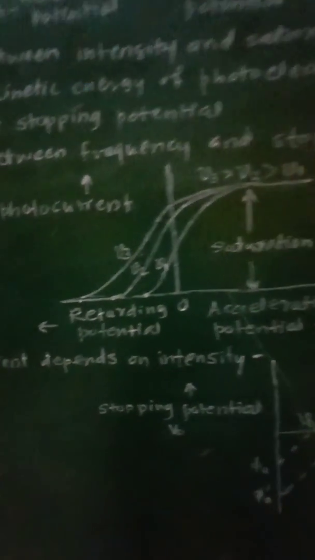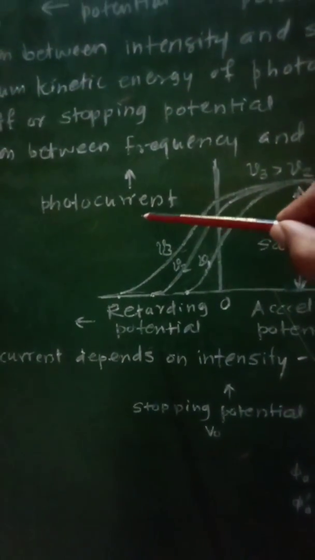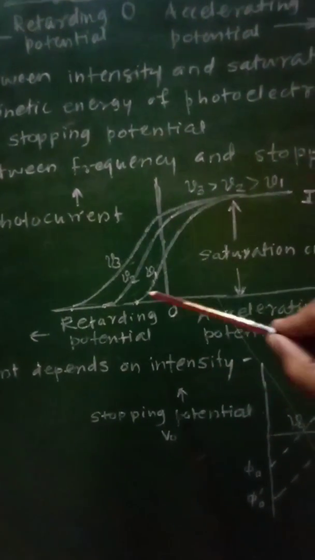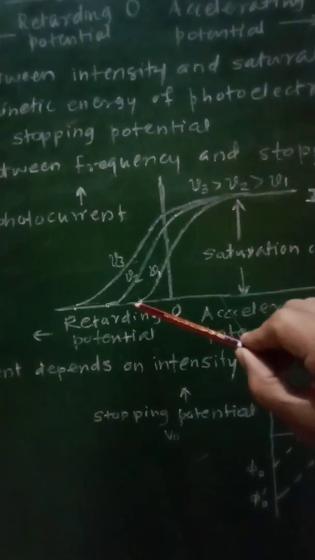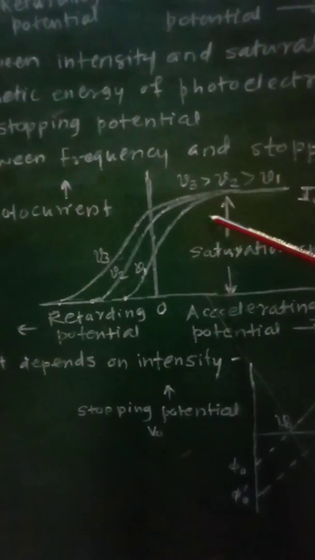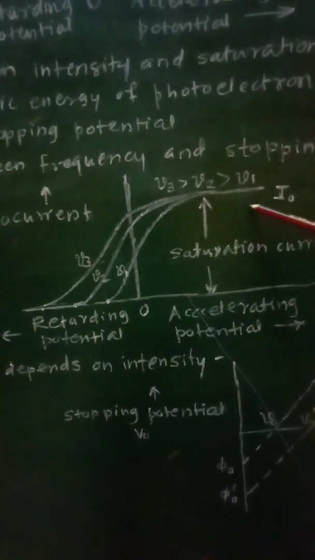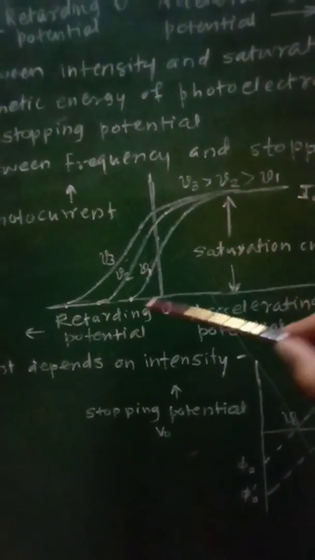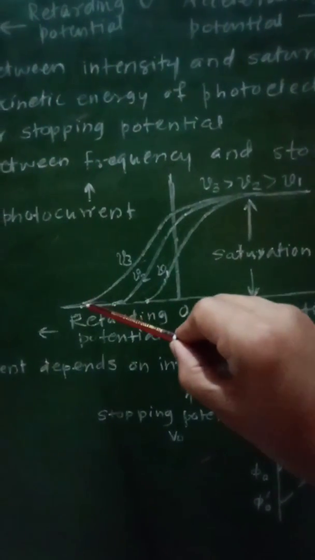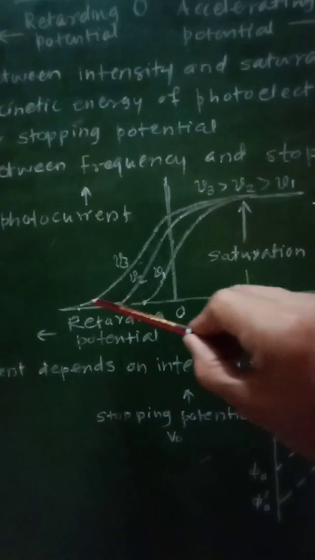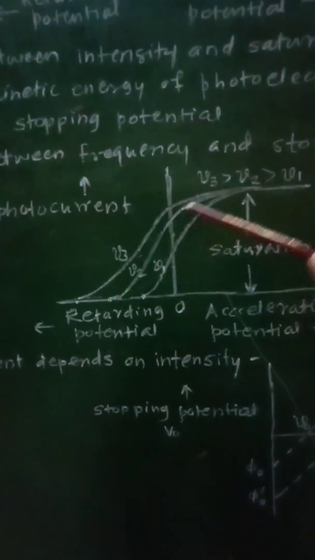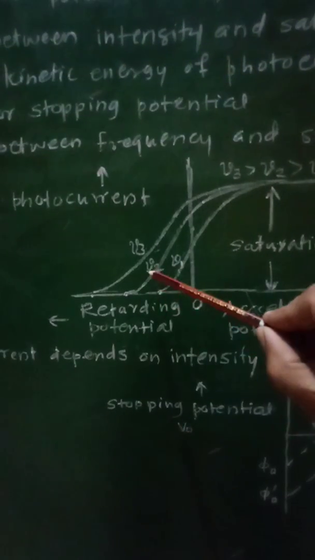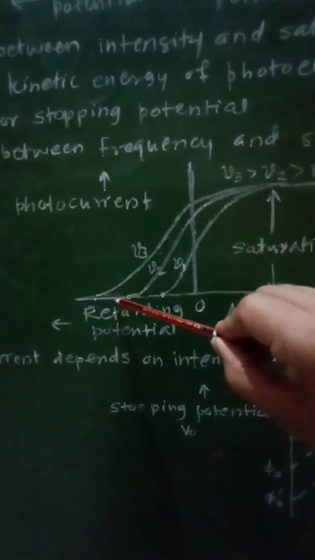If you plot the graph of photocurrent against potential for different frequencies, the nature of the graph will be as shown. For all the frequencies, saturation current I0 is the same, but the cutoff or stopping potentials will be different. For this frequency it is nu1, for this nu2, for this nu3.